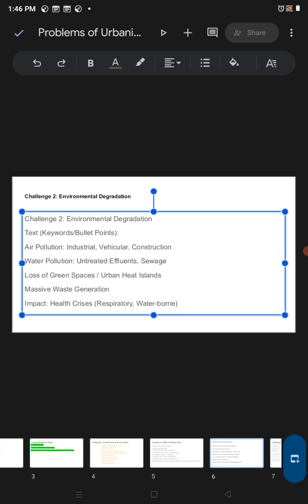These all are polluting the water. As we know, the cities developed at the cost of losing green space and vegetation. So when the trees are cut, there are so many things it impacts and affects.